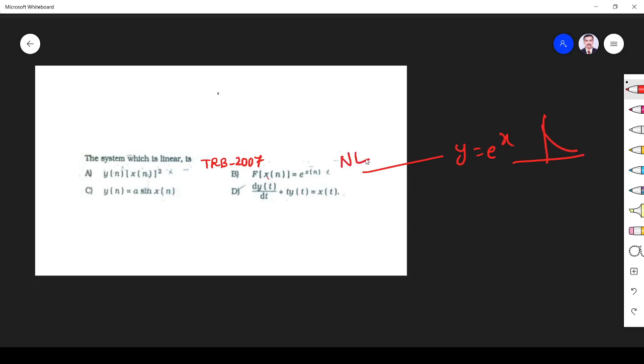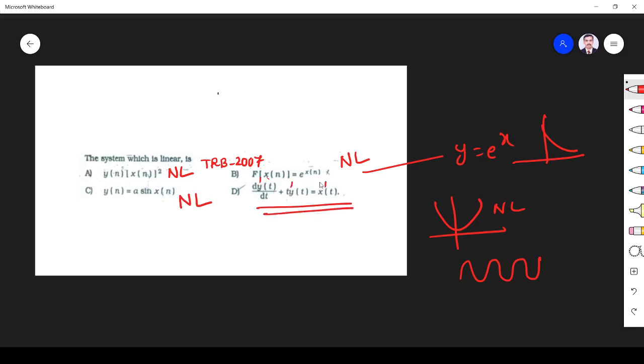It is non-linear. Similarly, y is equal to x squared will be a parabolic shape. It is also not linear. Y is equal to sin x, sin will be like this. It is not linear, so it is also non-linear. This one, you see everything is power of 1. So it is a linear equation, because the differential equation with the same power is called a linear equation. So option D is the right answer.